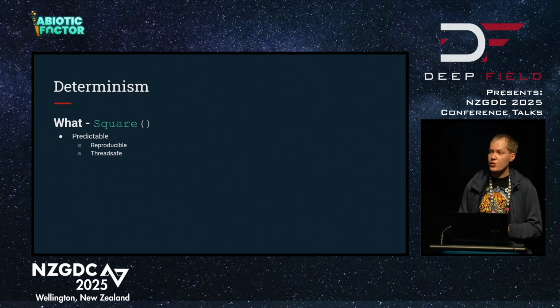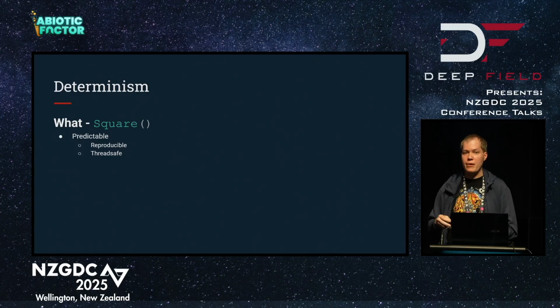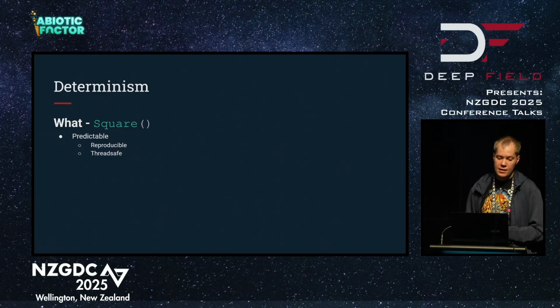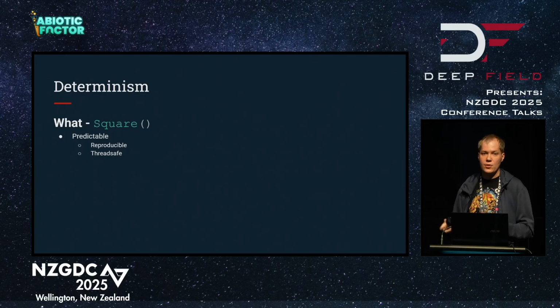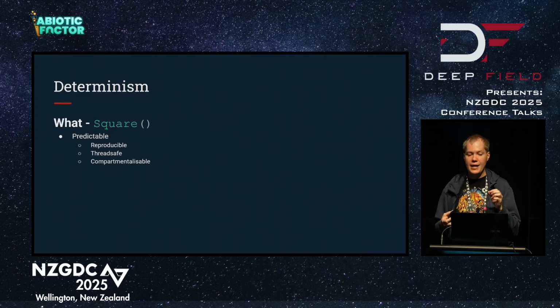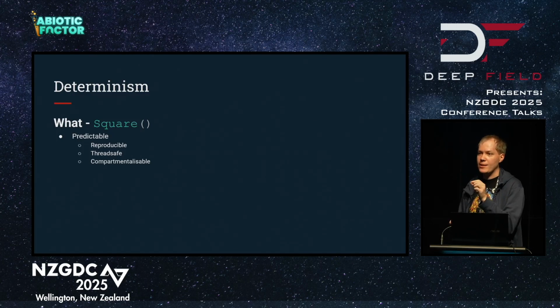Generally, these functions are also thread safe because they are only operating on the inputs that we give them. They don't have a background source of data that they're reading from or mutating, which is very, very important. And finally, because of the fact that they're reproducible and thread safe, they are generally also compartmentalizable, that is a huge word.